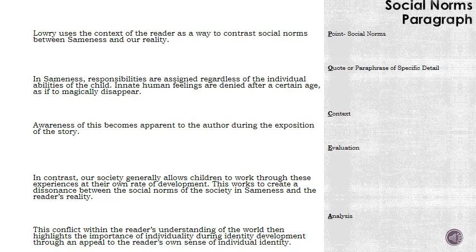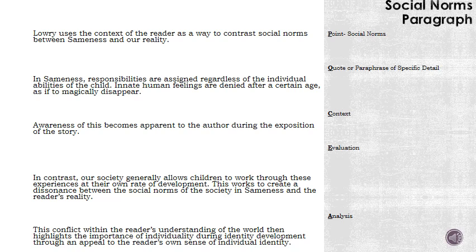In contrast, our society generally allows children to work through these experiences at their own rate of development. This works to create a dissonance between the social norms of the society in sameness and the reader's reality. This conflict within the reader's understanding of the world then highlights the importance of individuality during identity development through an appeal to the reader's own sense of individuality.